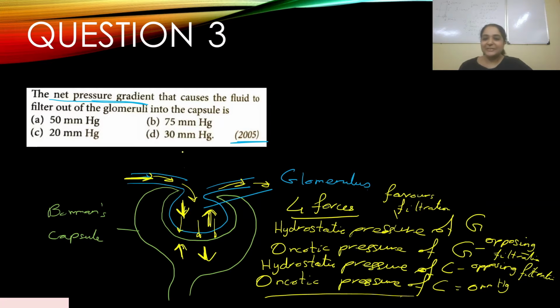Now, how do you calculate it? We've given you the pressures, but the final result would be the pressures favoring filtration minus the opposing filtration pressures.